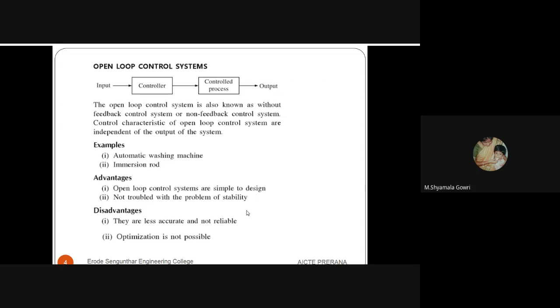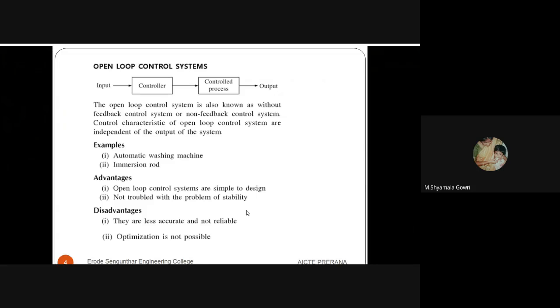In that washing machine, we are giving input, we are setting time, we are loading cloths, and we are fixing the rinse and dry, everything. According to the input given, the washing machine will perform the washing operation and produce the output. And immersion rod is also an example for open loop control system.